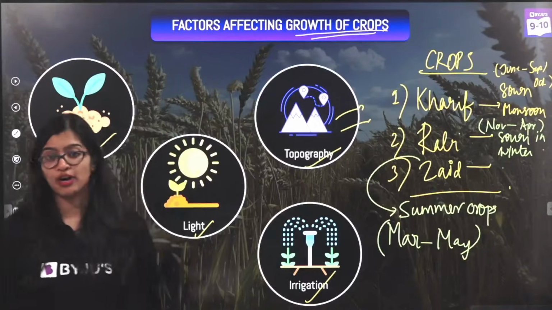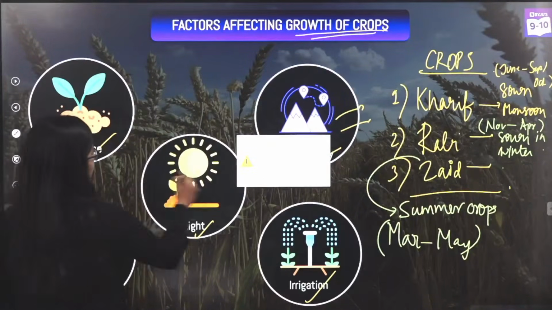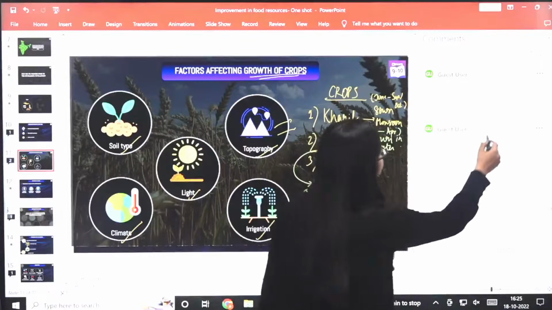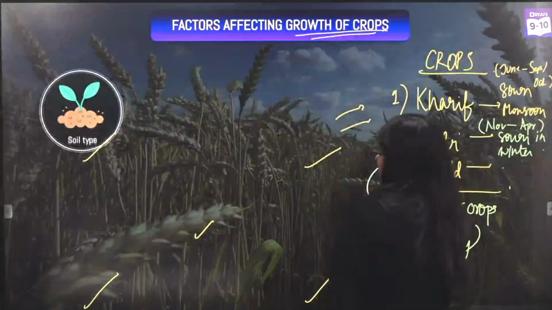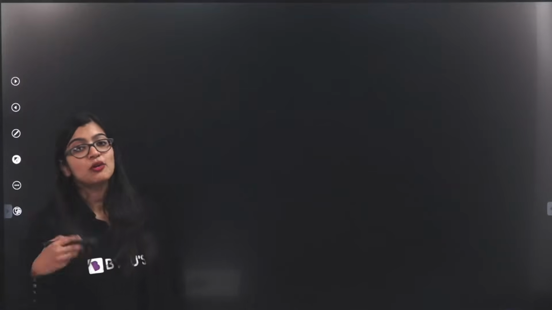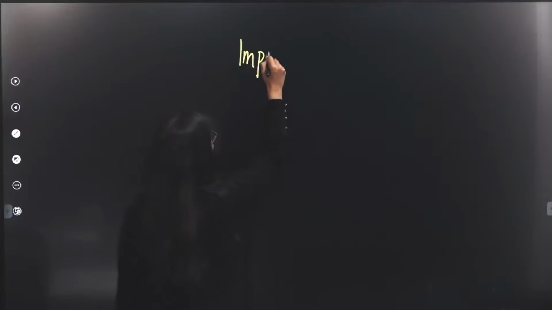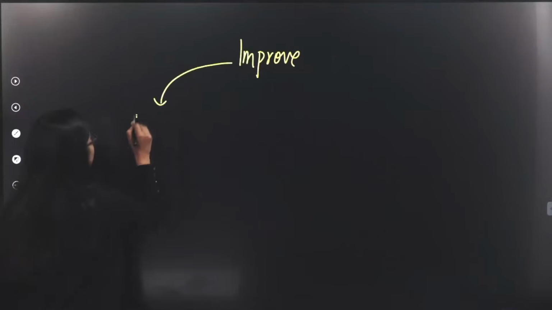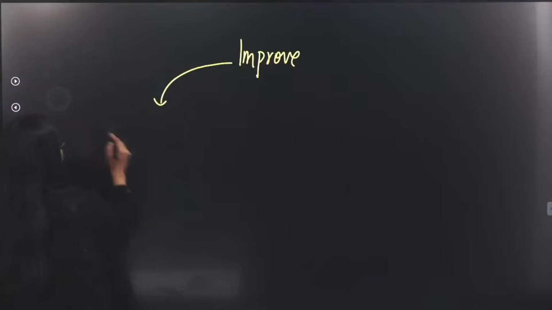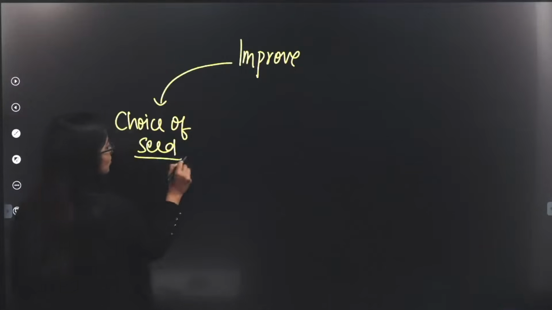So to improve its production, there are a few things we must keep in mind. Okay, before I go to the next slide, I want to wait 1 second. I'm going to present this once again. Yes, all right. So before we go ahead, we need to understand that to improve your food production, we must first improve the choice of seeds. So we need to improve the choice of seed that we use.